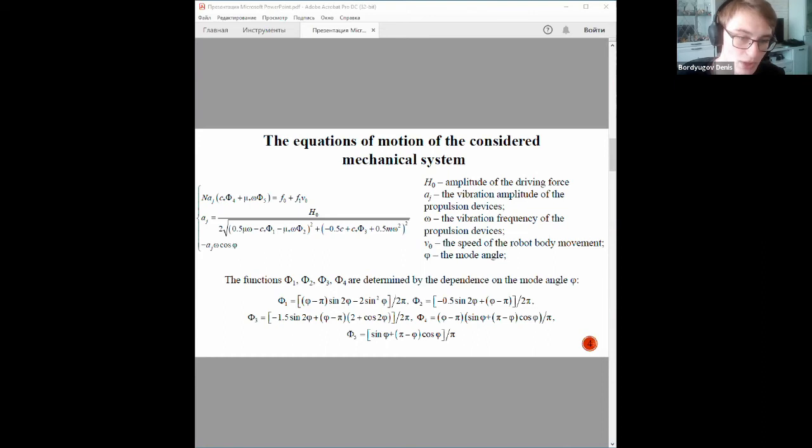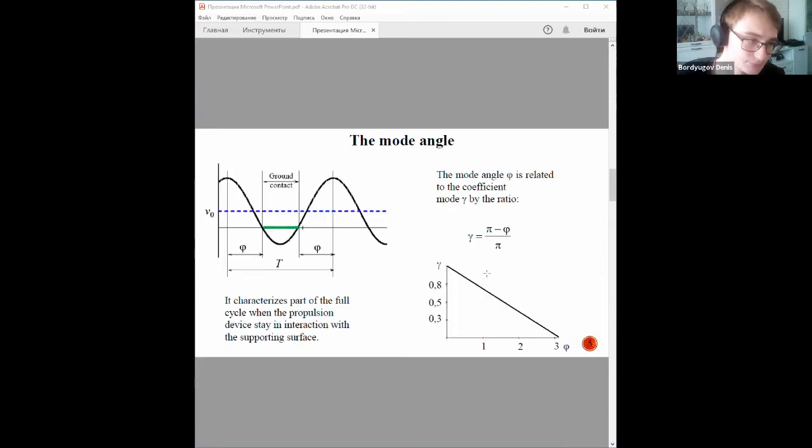Functions f big 1, 2, 3, 4 and 5 are determined by the dependence on the mode angle. Mode angle phi is related to the mode coefficient gamma by the ratio presented in this slide. It characterizes the part of the full cycle when the propulsion device stays in interaction with the supporting surface.